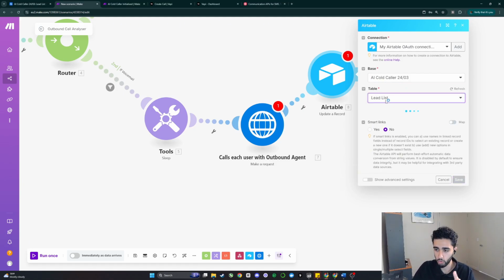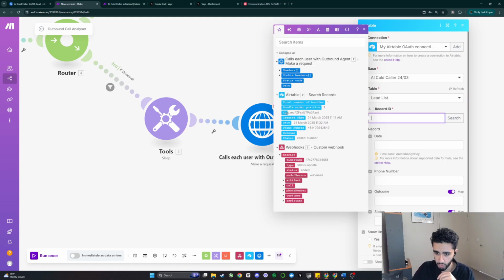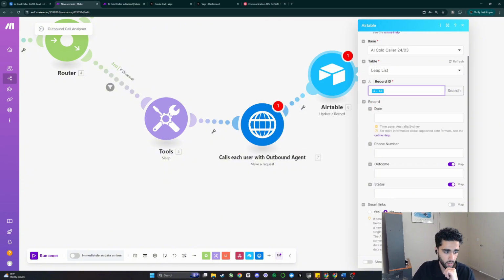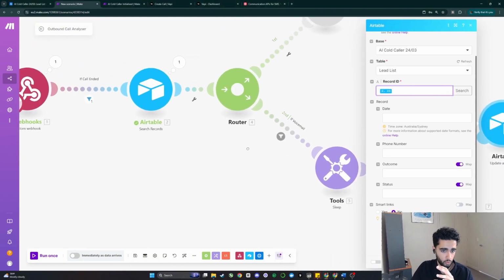So we can go into AI cold caller, lead list, record ID. So we can grab the exact same record ID as before. The date, we don't really need to change. The phone number, I don't think we need to change. And what we really want to do is update our called twice column. So I don't actually have a column here for called twice.